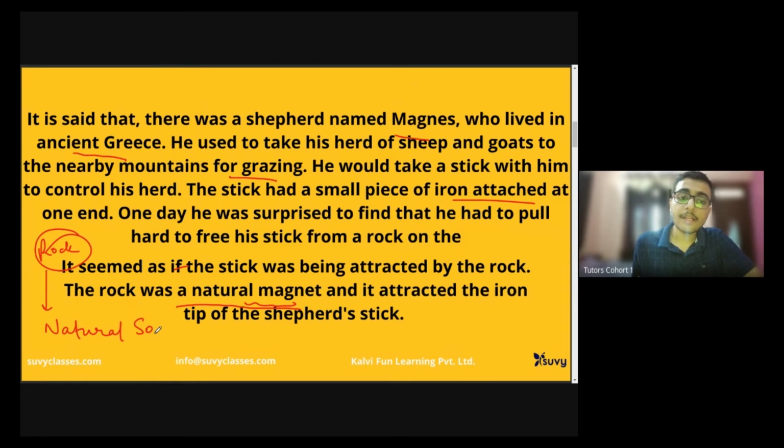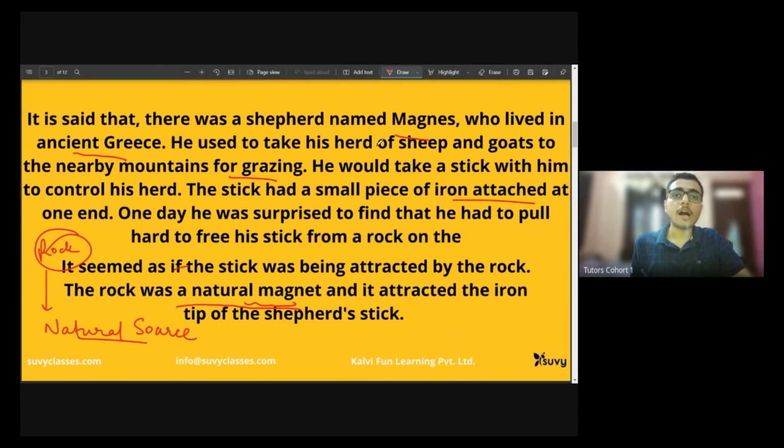Natural source. It is occurring naturally. Humans are not preparing it, so it is a natural source prepared by God. Basically, these are all rocks formed from the magma lava that has just erupted out of volcanoes. But that's not the scope of the syllabus. Yet we should have some extra knowledge apart from the syllabus, right?